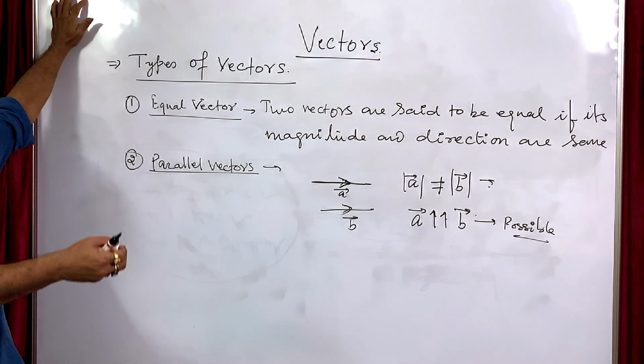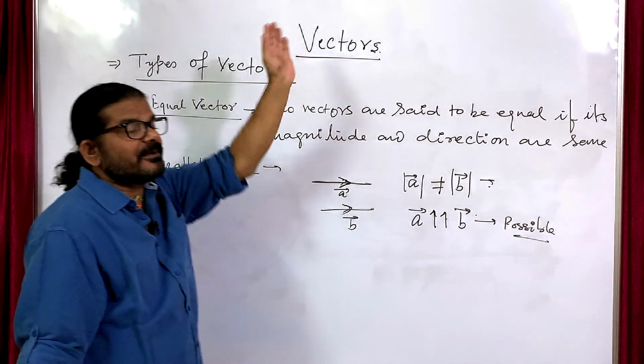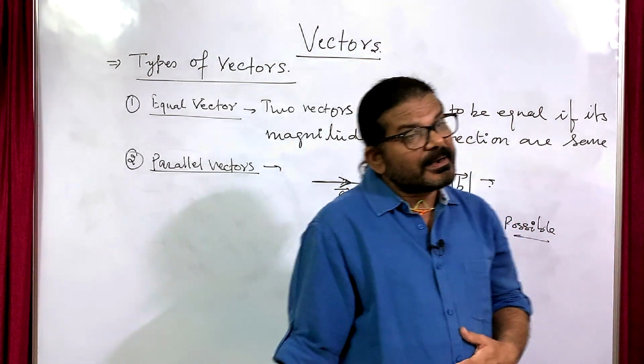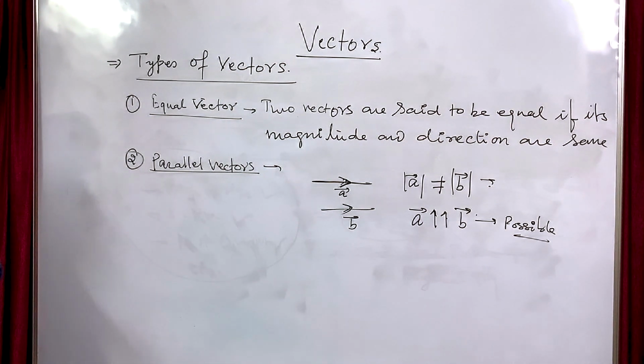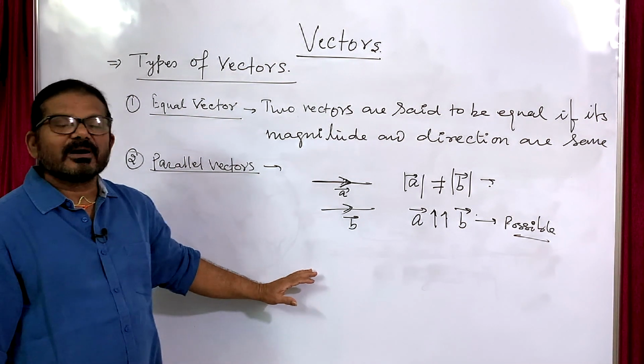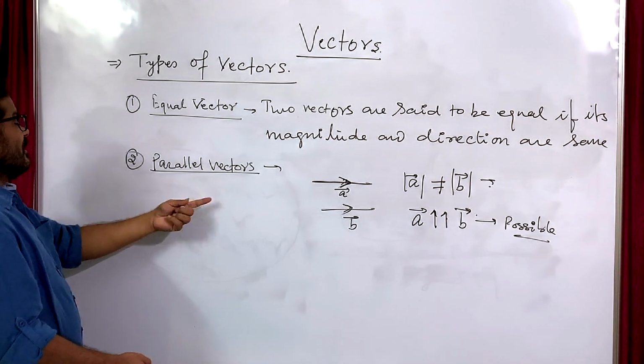The separation between the lines of sight of different people may be different, but the direction will be eastward only. So the lines of sight are parallel. So, parallel vectors.